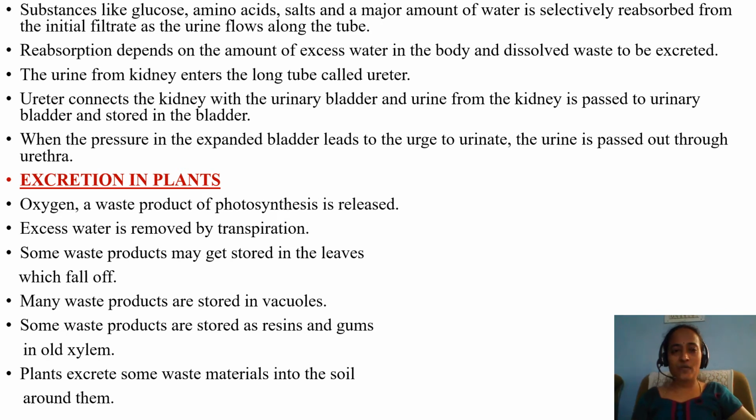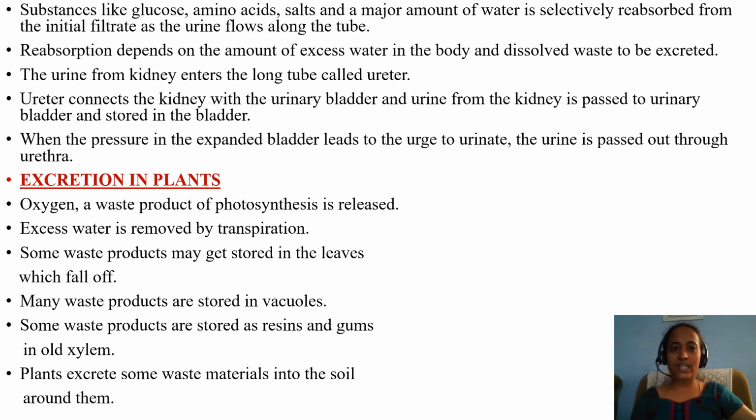What type of substances are excreted out? Let us see now. Substances like glucose, amino acids, salts and a major amount of water are selectively reabsorbed from the initial filtrate as the urine flows along the tube. After filtration, if the water or any salts are being excreted in more concentration, then what will happen? The tubules will reabsorb them back. Reabsorption depends on the amount of excess water in the body and dissolved waste to be excreted.